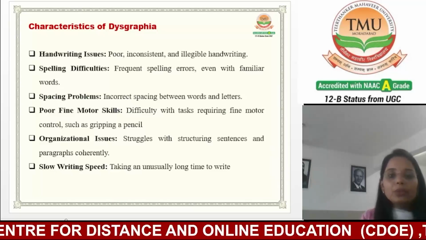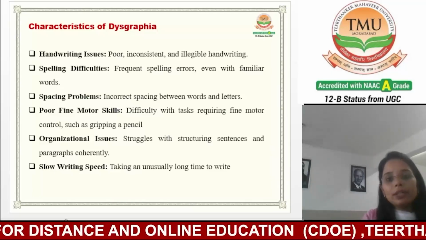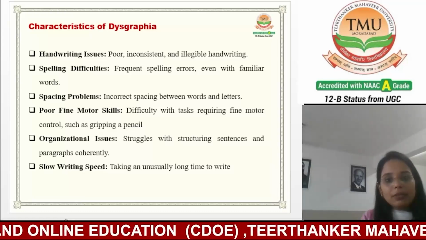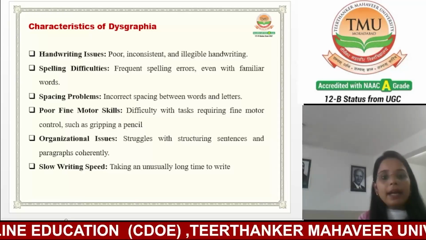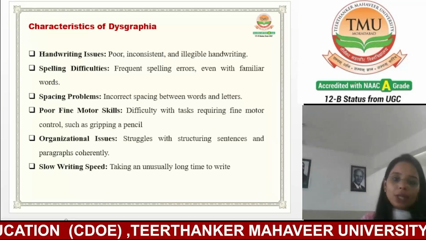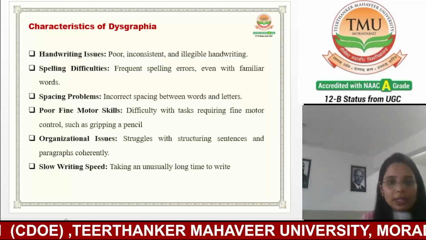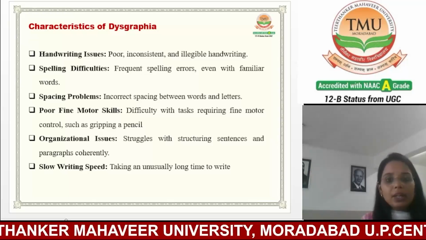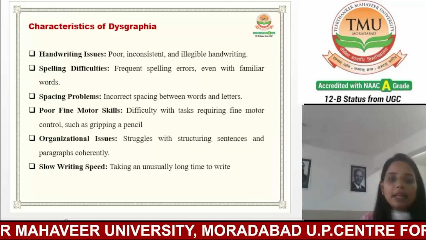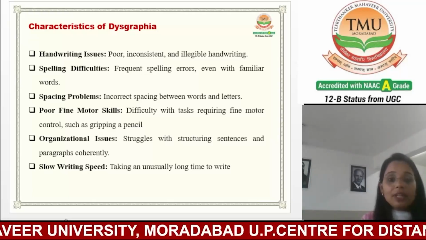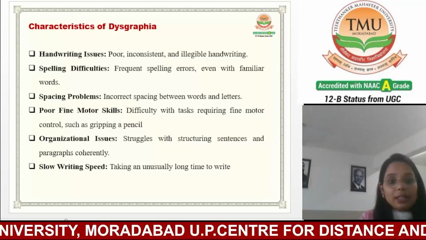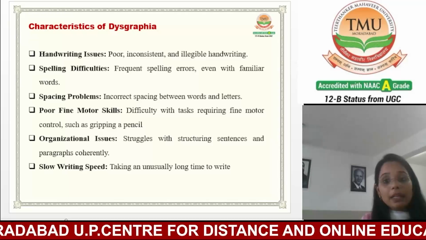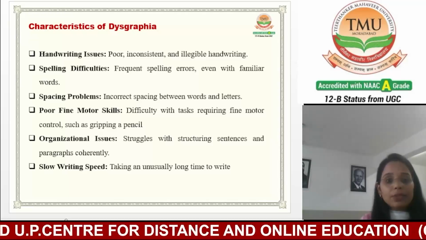Now we are going to discuss the characteristics of dysgraphia. The first one is handwriting issues. If a child is suffering from dysgraphia, the writing will be poor, inconsistent, and illegible, which is difficult to read. The second one is spelling difficulties: frequent spelling errors, even with familiar words.